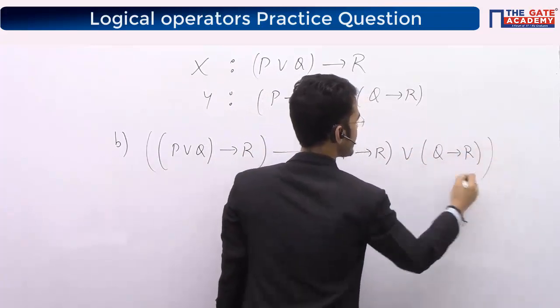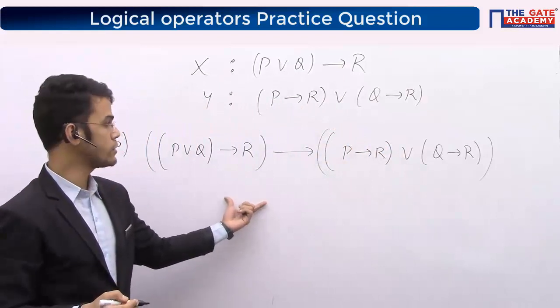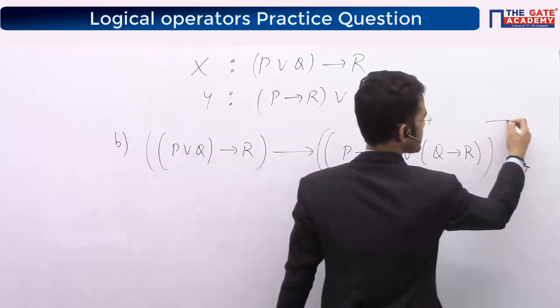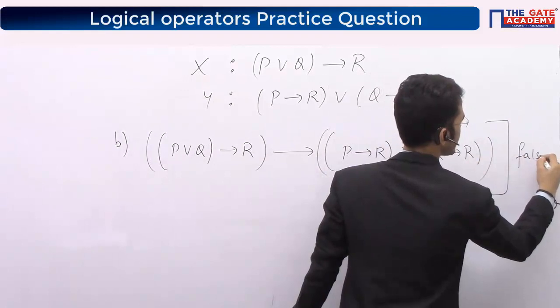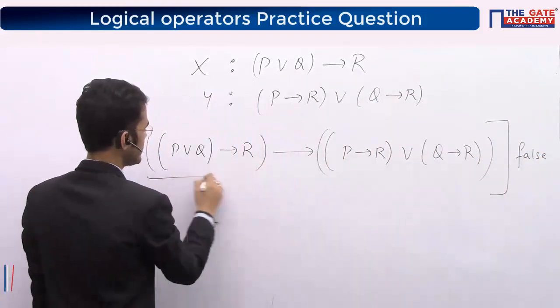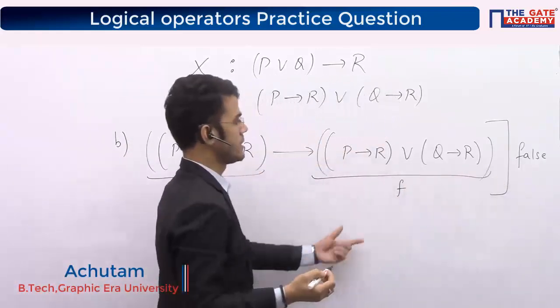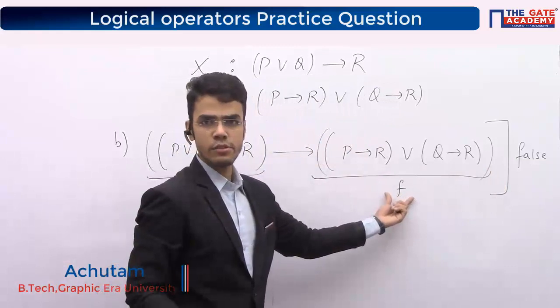So now again my target is to check whether this is a tautology or not. How do I check that? Again, we know from our last class that we need to try to generate one false case. How will the false case come? When this is true and this is false, right? So again moving on to this side, try to make this false.